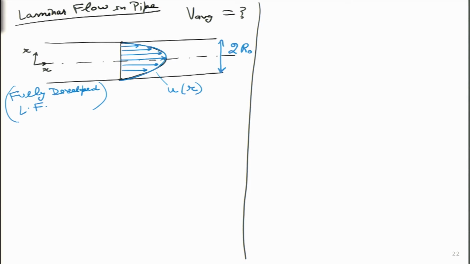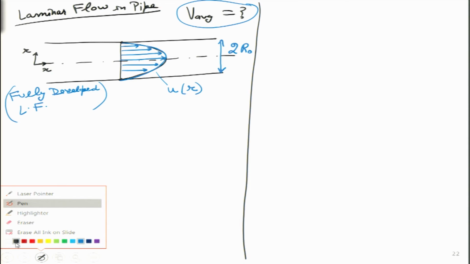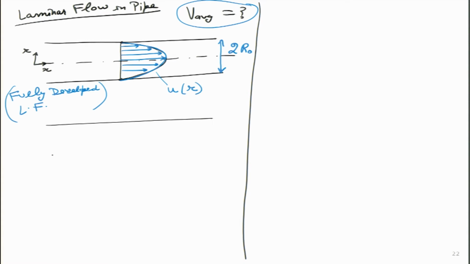And why do we want to calculate this average velocity is that in reality it will have a parabolic profile like this. But for engineers, it would have been very easy for calculations if the same thing which I am drawing over here would have been slightly different, and instead of being a parabolic profile over here, if it was a straight profile like this.